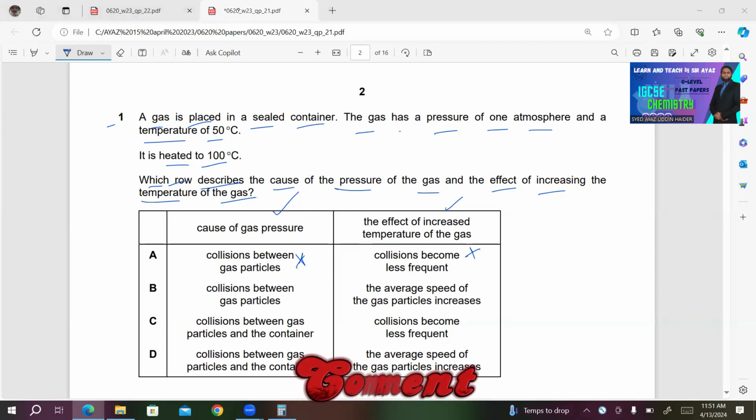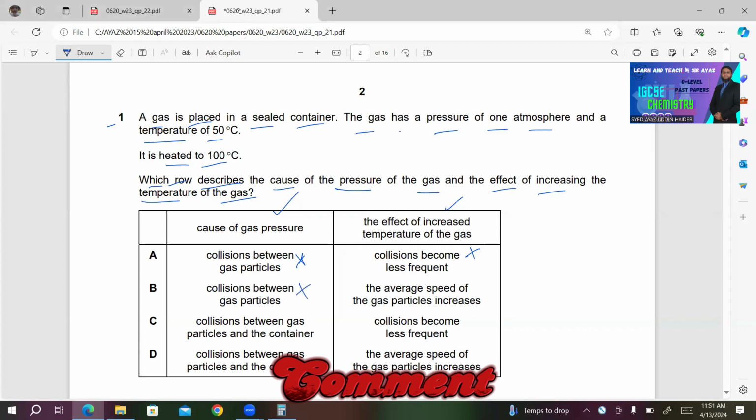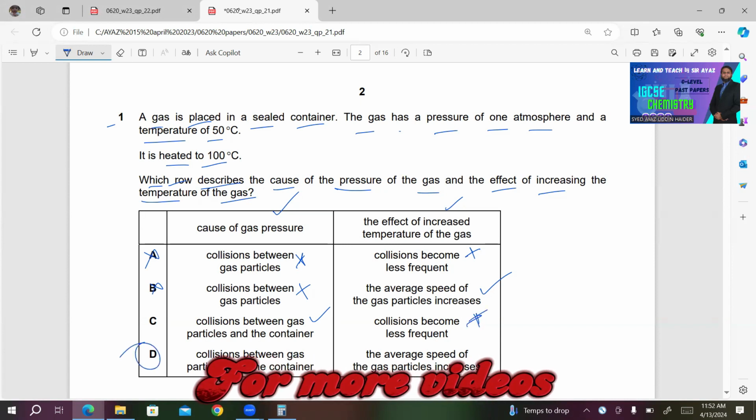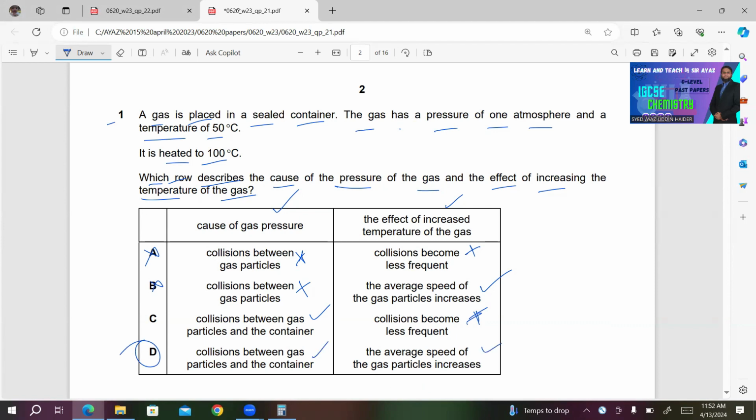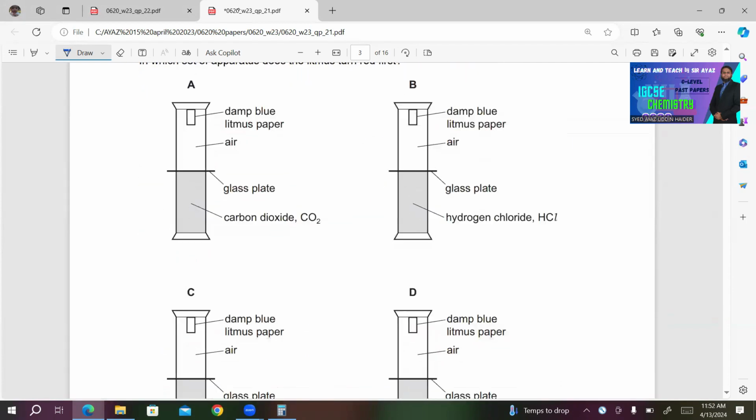In B, collisions between gas particles. Again, this is incorrect. What about average speed? The average speed of the gas particles increases. This is correct, but A and B are incorrect. What about C? Collisions between gas particles and the container. This is correct. The cause of gas pressure is collision between gas particles and the container. The effect of increased temperature of the gas, collisions become less frequent. This is incorrect. Obviously, choice D will be the right answer in this case: collisions between gas particles and the container, the average speed of the gas particles increases. Moving to the next question.